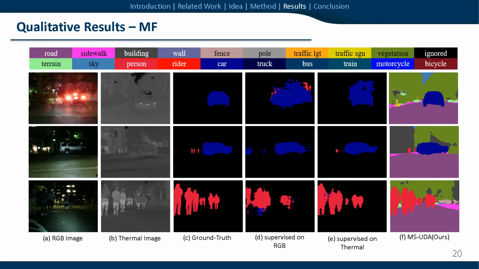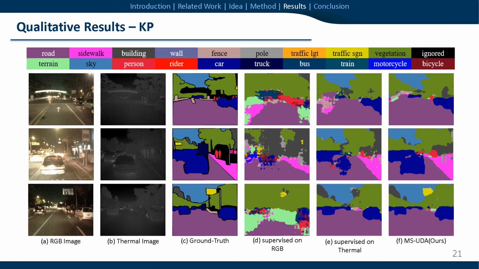First, these are the qualitative results on the MF dataset. Ours shows better results compared with supervised ones. We can see the same tendency on the KP dataset.